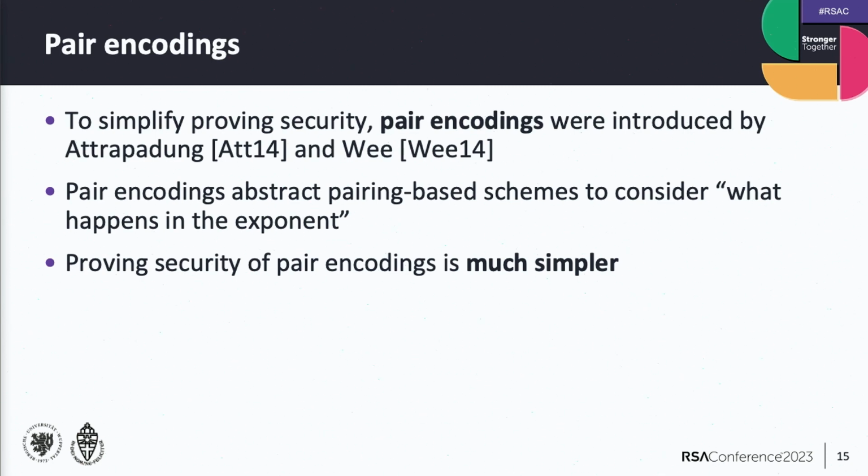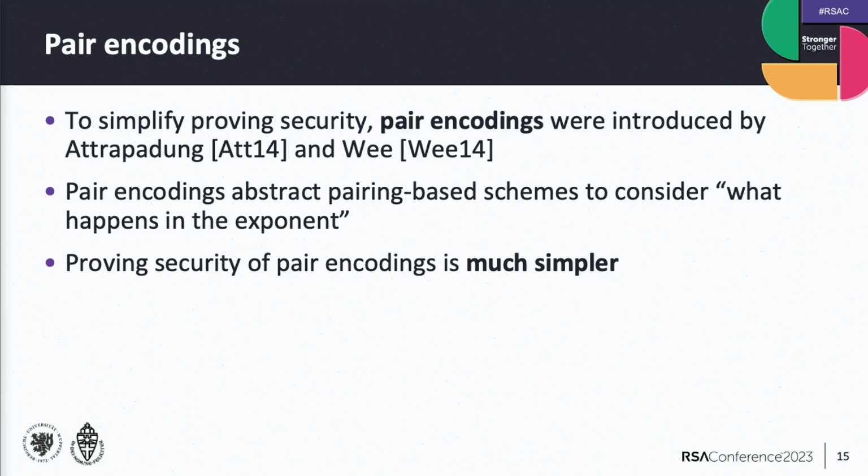It doesn't tell you anything about the mechanics behind attribute-based encryption, but at a high level, a lot of cryptographic schemes are doing discrete log things, and now you would just consider what's happening in the exponent. And by reducing the problem to something that's easier to analyze, proving security also becomes simpler.